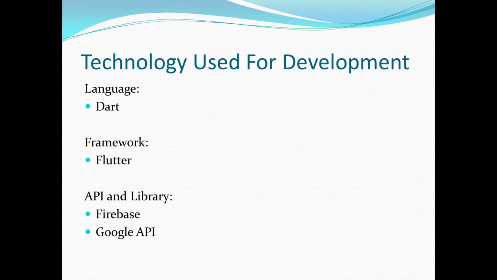And so the next one, we have this section for the technology used for the development. For the development of our application, CodeChart Visual, it is a mobile application once again. The language we will be using is Dart, along with the Flutter framework by Google. And for the API and library, we use Firebase as the backend for the database, and also various Google APIs, such as Google Drive or Google Email, something like that.